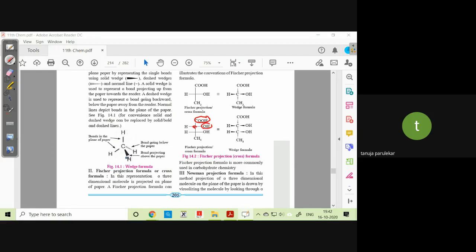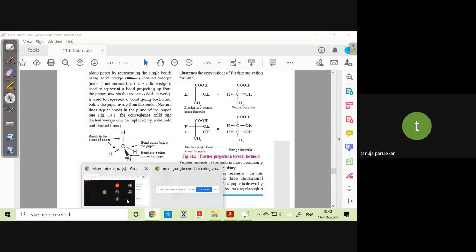This is one group, this is one group, this is one group, and this whole is a group for this carbon. Same thing if you look at the other carbon: this is different, this is different, this is different, and this is also different. Okay, so that is how you have to see each carbon. You don't have to see the groups in it, but you have to see that each carbon should be attached to different groups. Are you following it? What I mean to say?